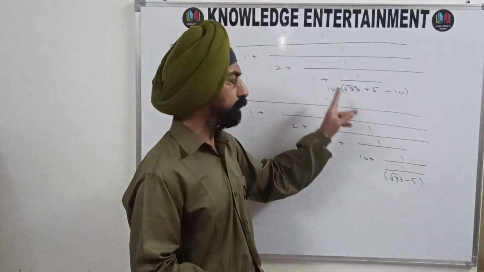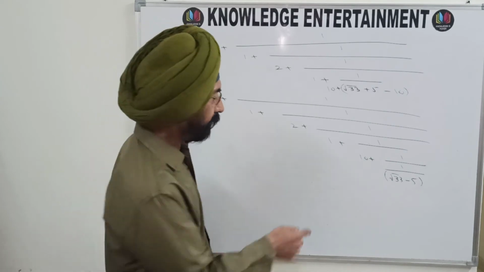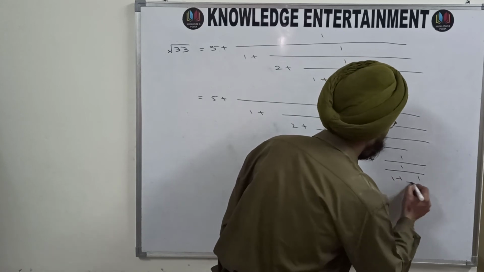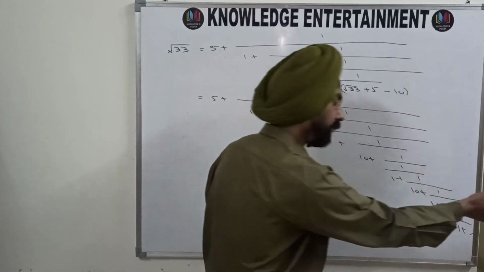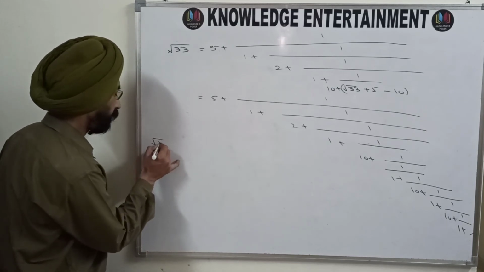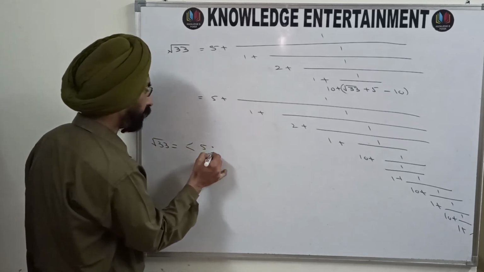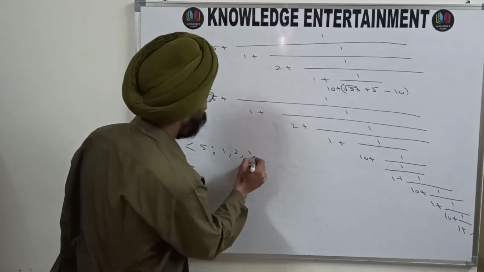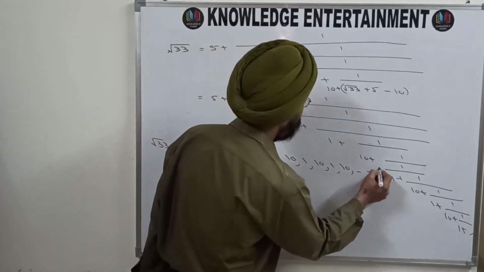And this is a repeated step which you got 2 steps back, when you got here 1. So what will happen? This 1 and 10 will be repeated now. So you will get 1 upon 1 plus 1 upon 10 plus 1 upon 1 plus 1 upon 10 plus 1 upon 1 plus, and so on. This process will be continued. So this number under root 33 becomes the infinite simple continued fraction: 5, the integral part, and then you will get 1, 2, then 1, 10, 1, 10, 1, 10, 1, 10, and so on.